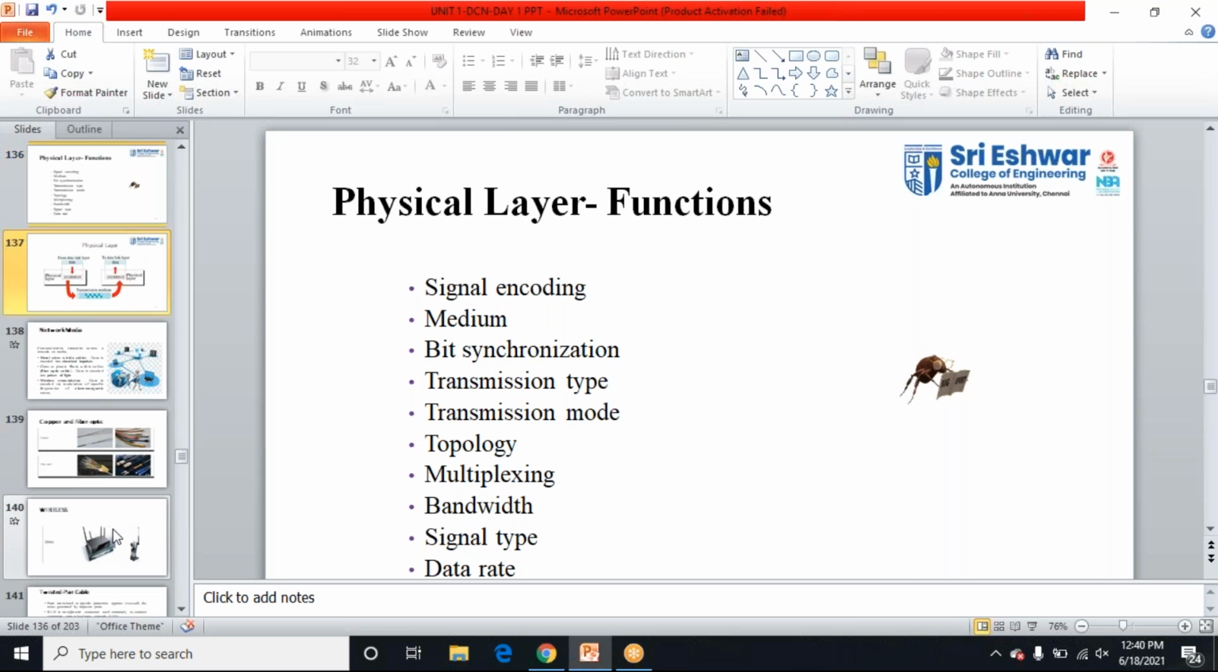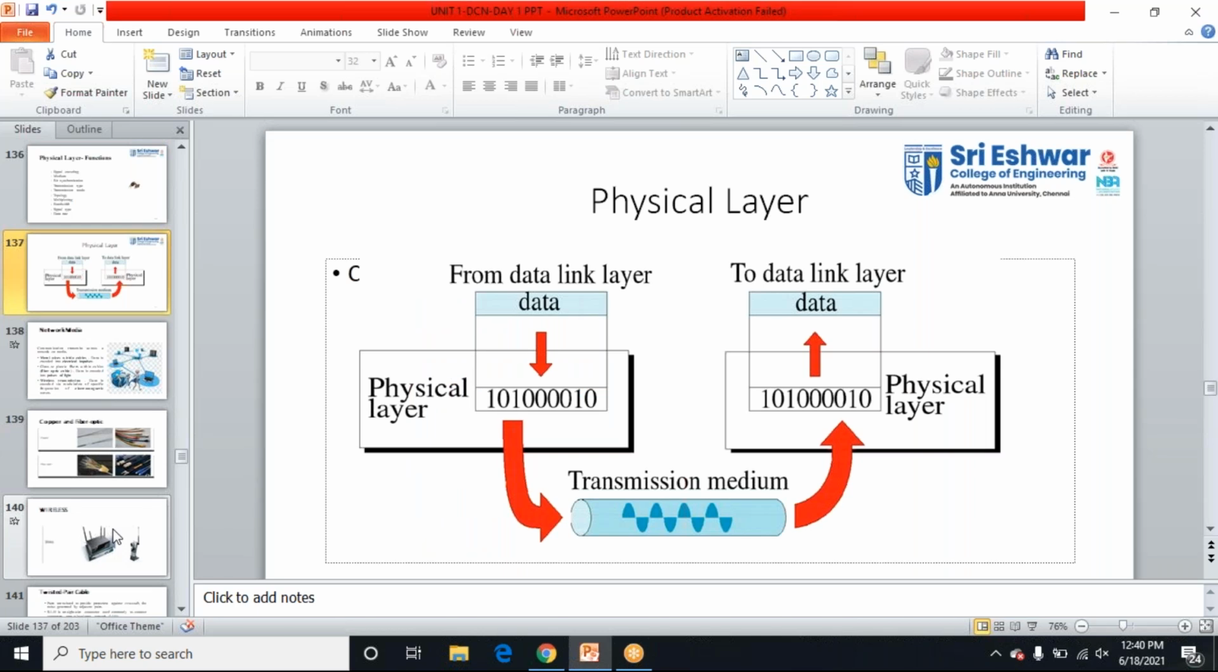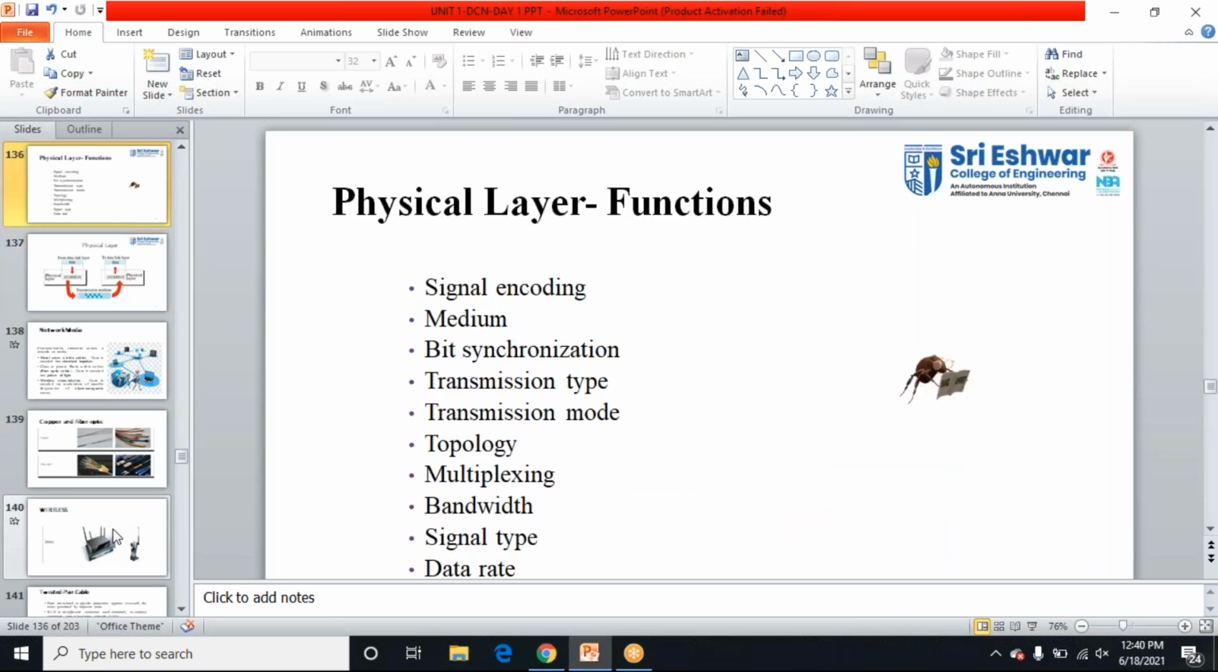What are the topologies we have learned? I think two days before we have learned, right? The topologies. What are they? Do you remember the topologies?